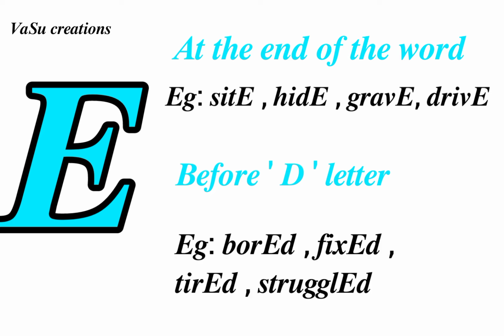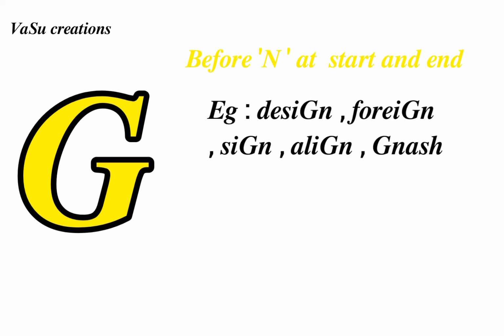If you see the examples like bored, fixed, tired, struggled, etc. In all the above words, we will find that the letter E before D is silent. The next letter is G. If you see the condition, the letter G is not pronounced in the combination of GN when it occurs at the beginning and ending of a word.